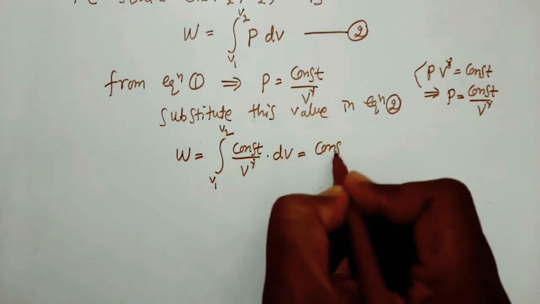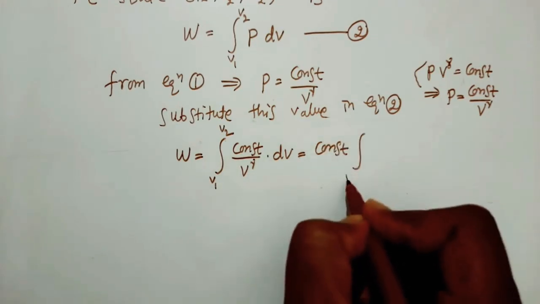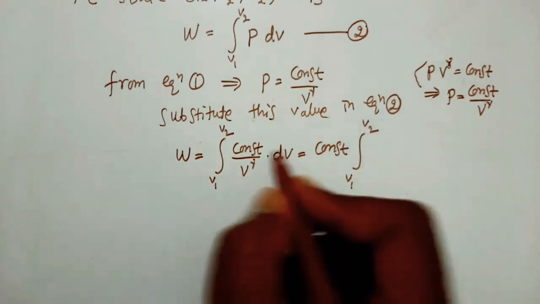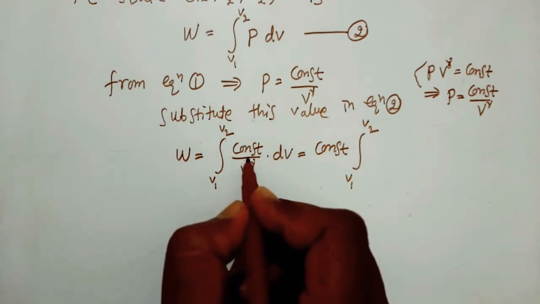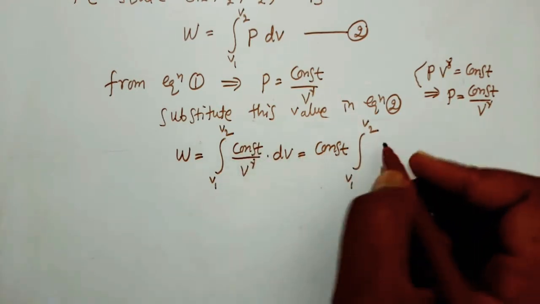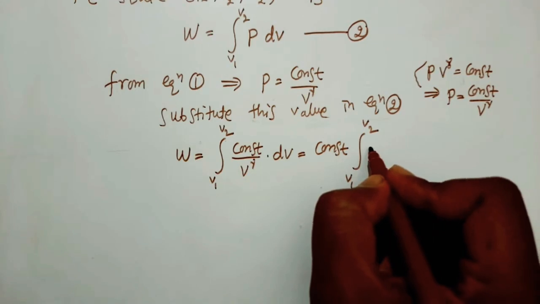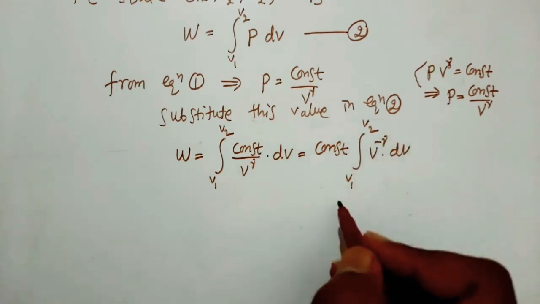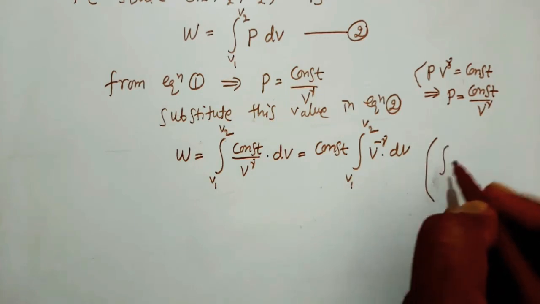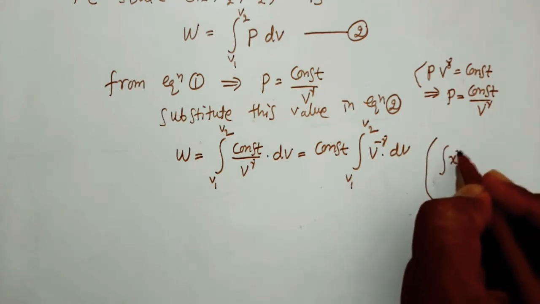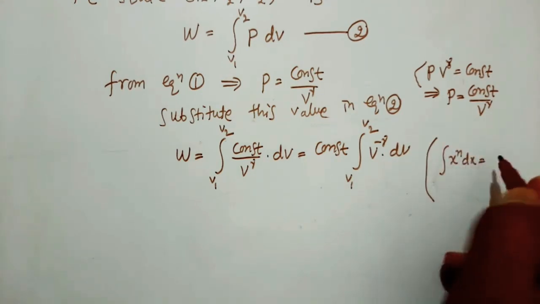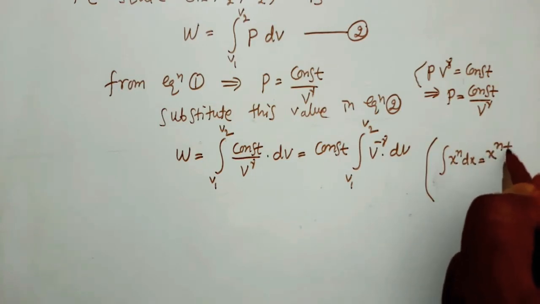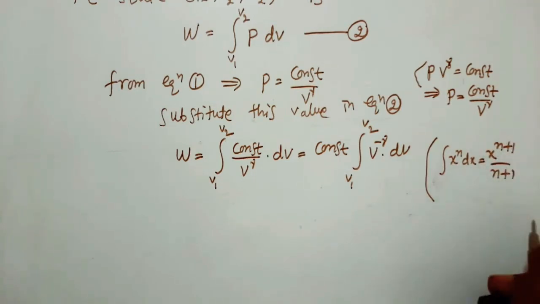So that is constant integration of V1 to V2, here it is 1 by V to the power of gamma. Take numerator, so that is V to the power of minus gamma into dV. We know integration of x to the power of n dx is equal to x to the power of n plus 1 by n plus 1.